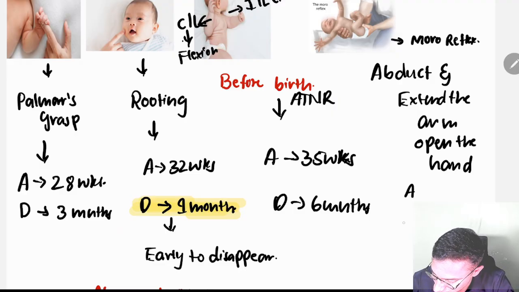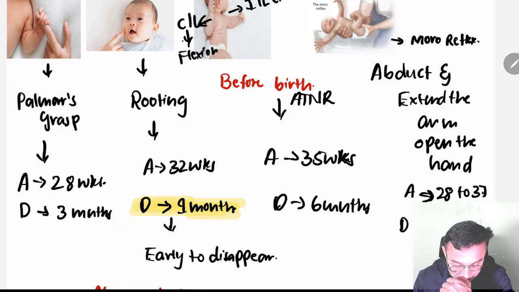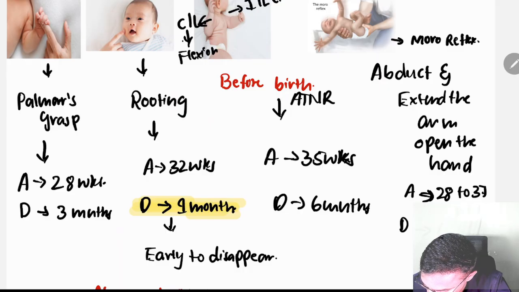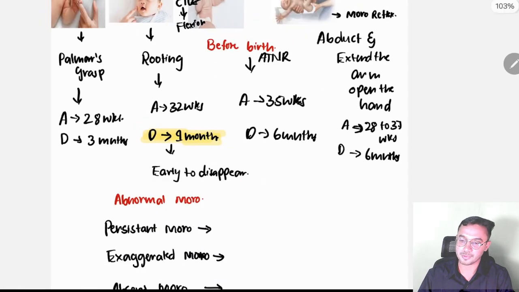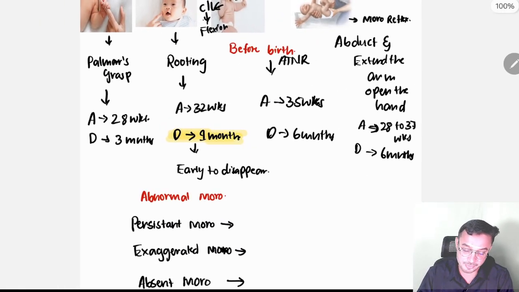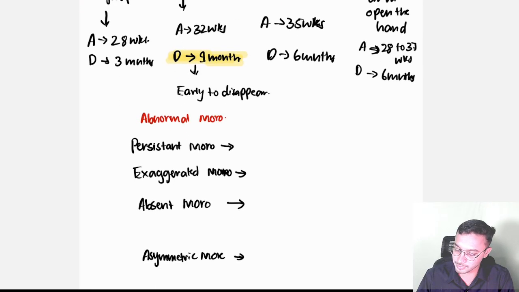When does this appear and when does this disappear? They will appear at, it is very controversial, like 28 to 37 weeks. Okay, and they will disappear by 6 months of age. So that's why I said the very earliest to disappear reflex is rooting reflex. And this Moro is very important.